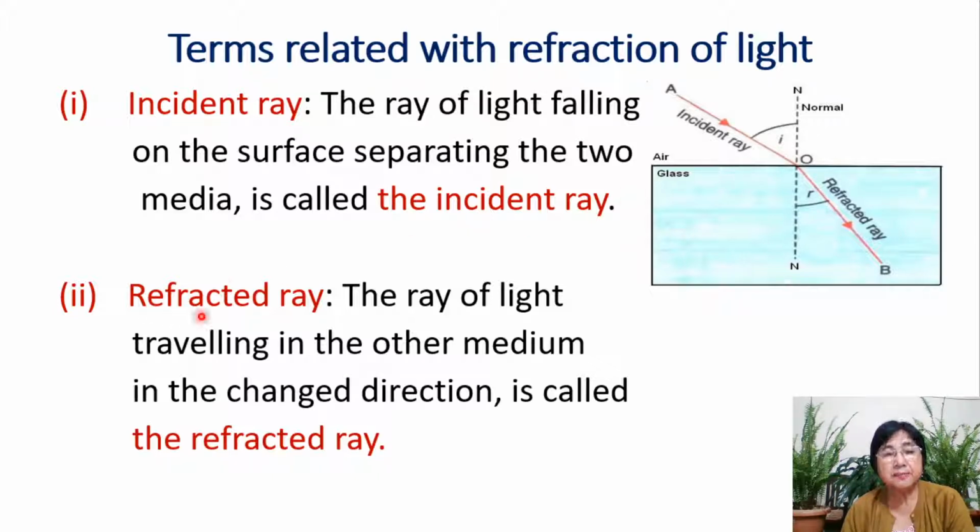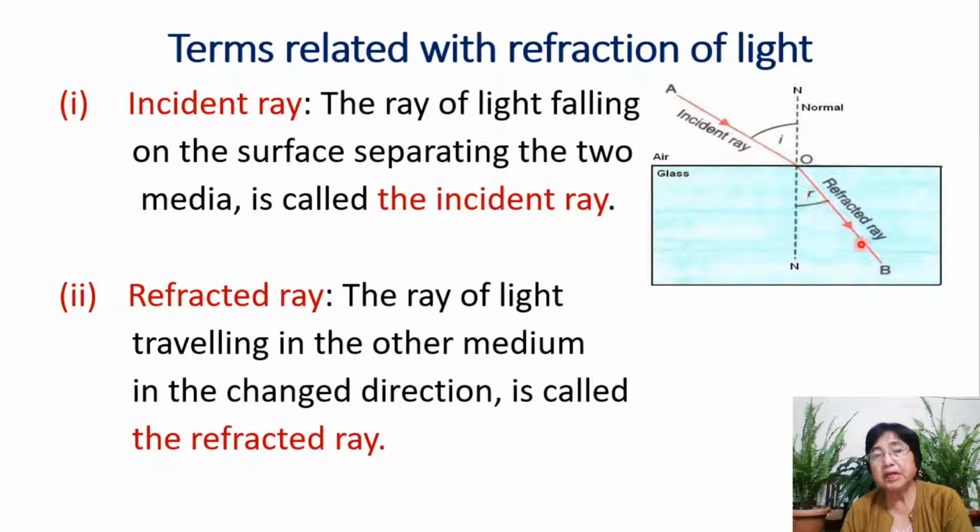The next term is refracted ray. The ray of light traveling in the other medium in the changed direction is called the refracted ray. So remember, refracted ray is in the other medium. So this is the refracted ray.